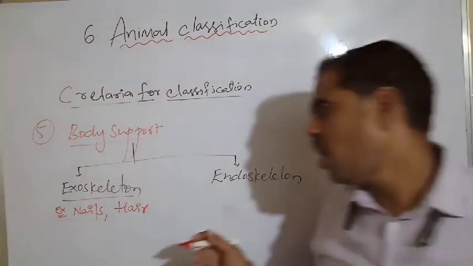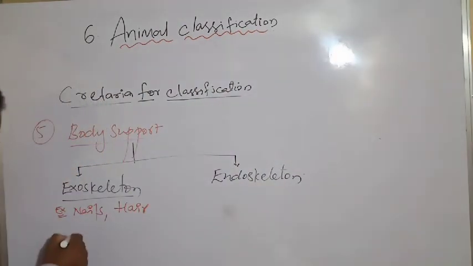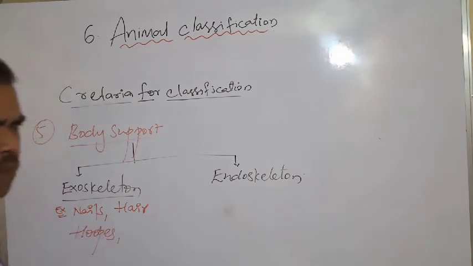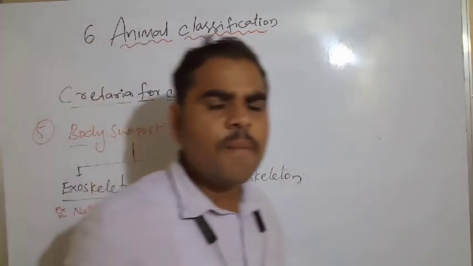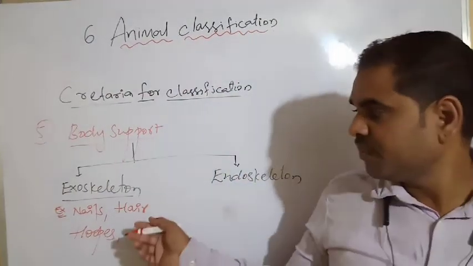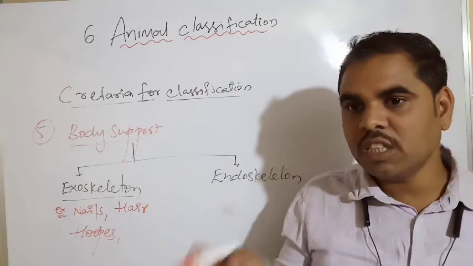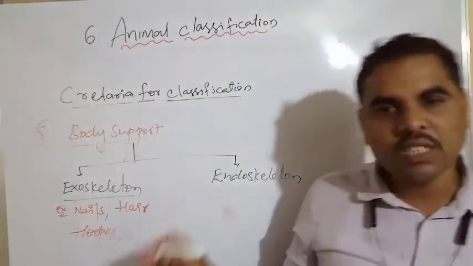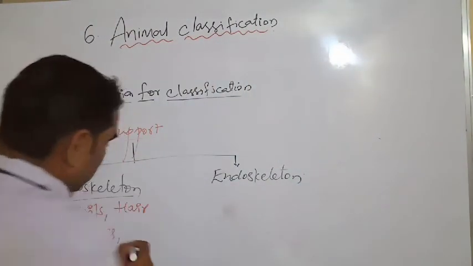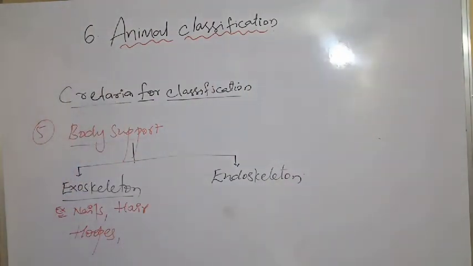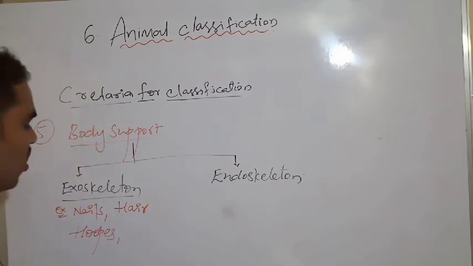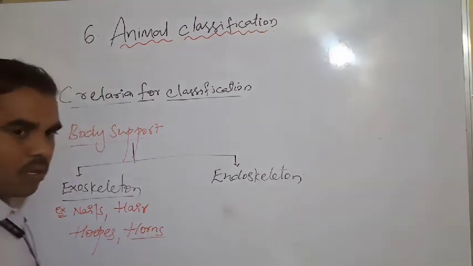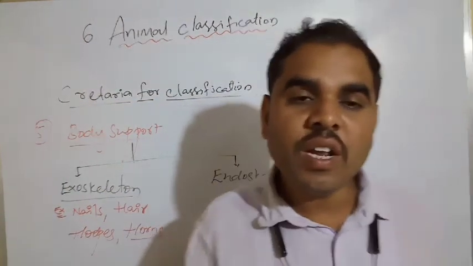Next, hooves and horns. Hooves means, in buffalo and cow, the hard part under their feet. We are calling it hooves. The hard part under the feet is called hooves. Next, horns. See, horns are also very important.